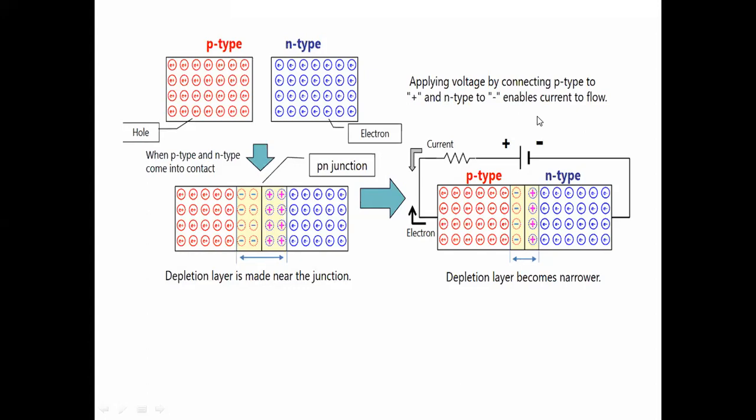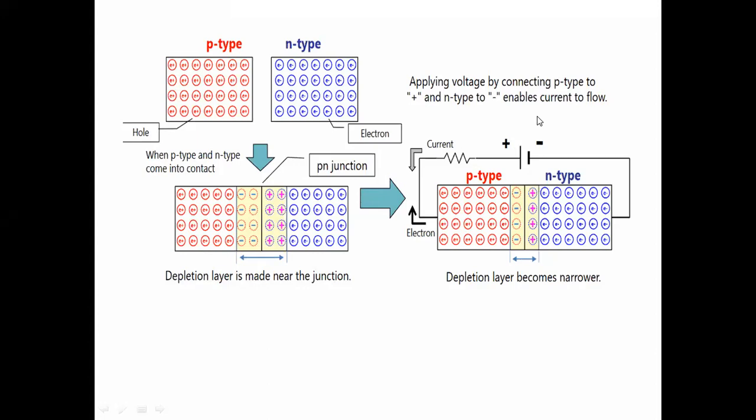Now we will see what happens by combining these two semiconductors, p and n type, by joining them. We will see what the effect is of joining a p-type and an n-type semiconductor.